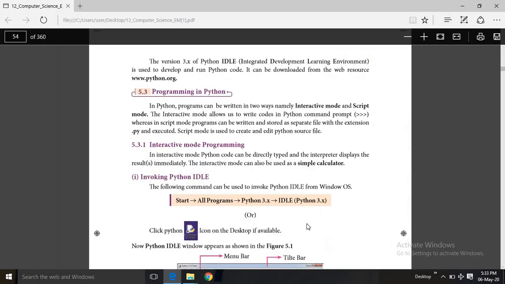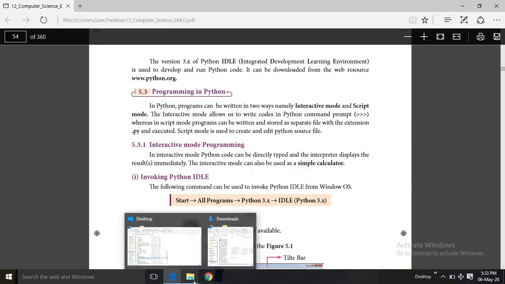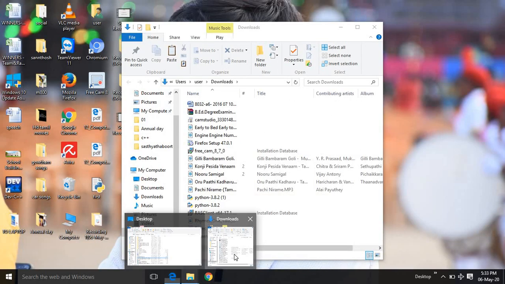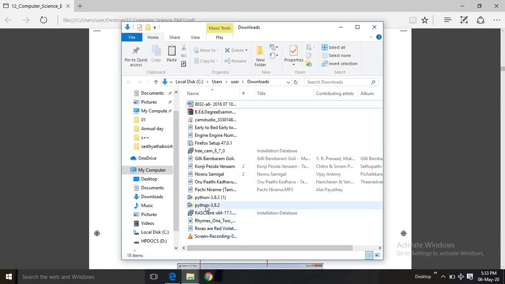Once you download this software, it will come to your downloads section. See, Python 3.8.2, it is downloaded to my computer. Once a software gets downloaded, you need to install it to your computer. How to install a particular software?